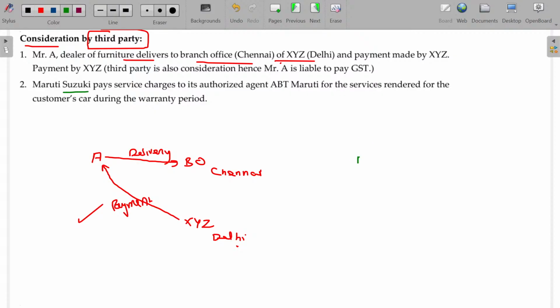Maruti Suzuki pays service charges to its authorized agent ABT Maruti for the service rendered for the customer's car.